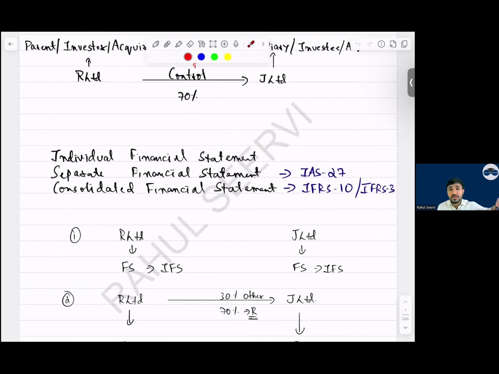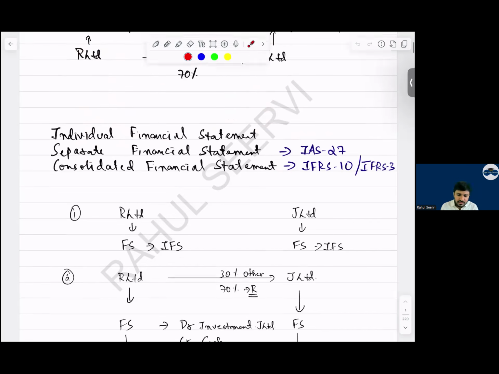But I say Reliance company acquired Jio company. So Reliance company will prepare what? Separate financial statements. Instead of individual financial statements, we call this separate financial statements. Then Jio Limited also will prepare separate financial statements. Reliance will record the investment in Jio in separate financial statements using which standard? IAS 27. There are 2 to 3 past papers regarding this. So in separate books, how do we recognize? We recognize at cost, fair value, or using the equity method.